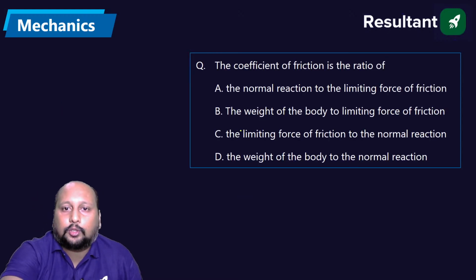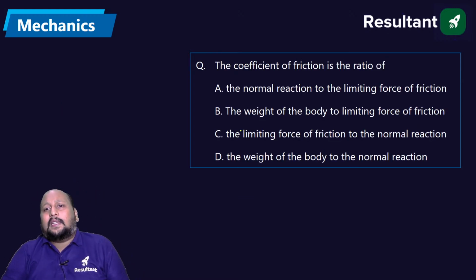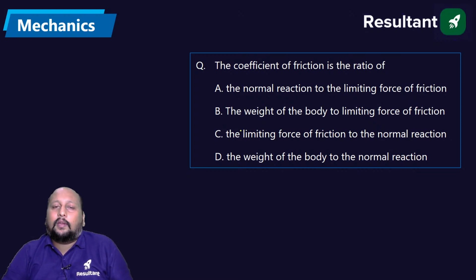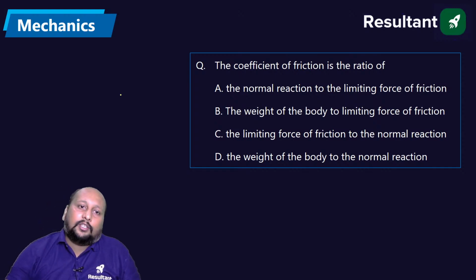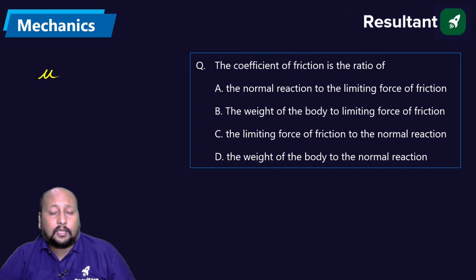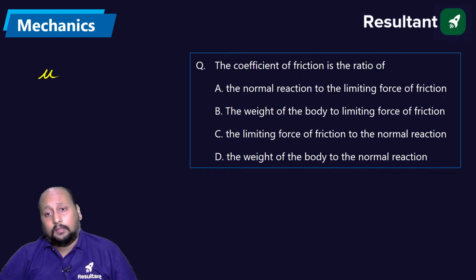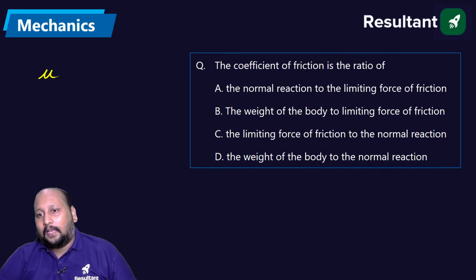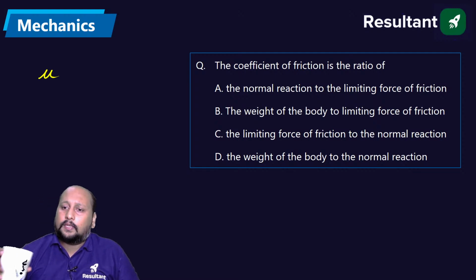Okay, next question. This is the easiest question you can have for today's session. The coefficient of friction is the ratio of: normal reaction to the limiting force of friction, the weight of the body to the limiting force of friction, the limiting force of friction to the normal reaction, or the weight of the body to the normal reaction? Option A, option B, option C or option D?